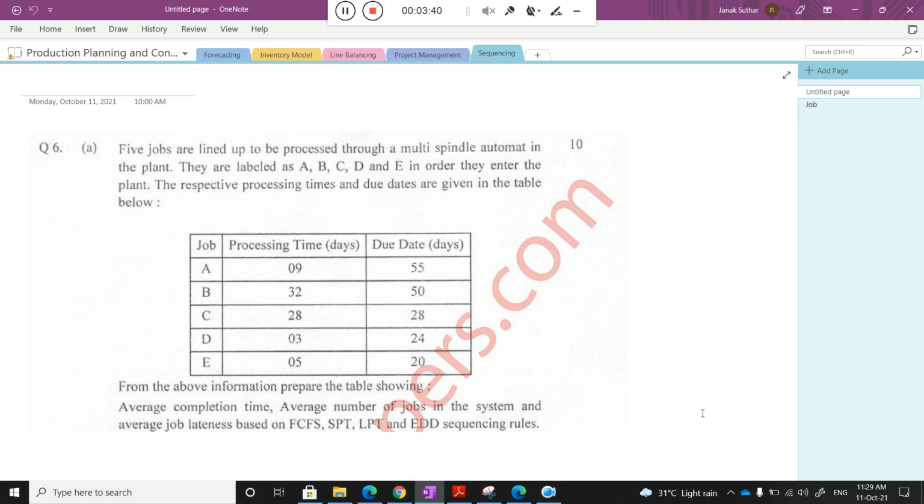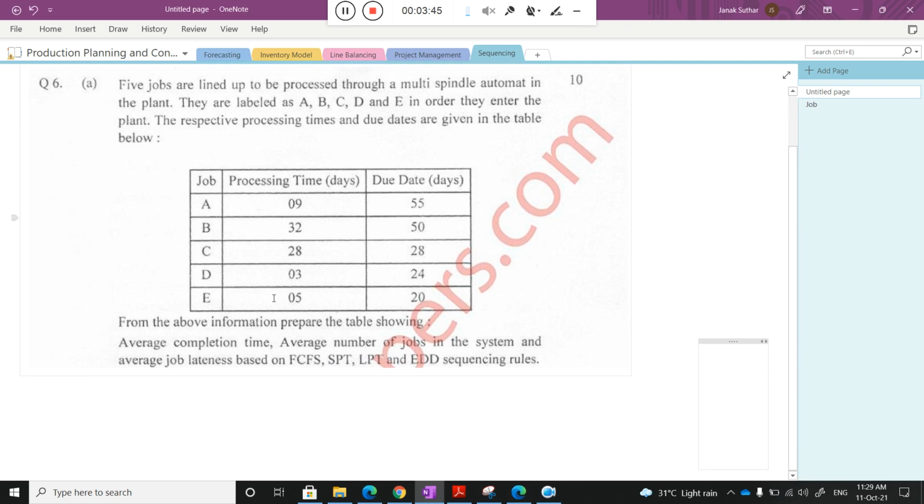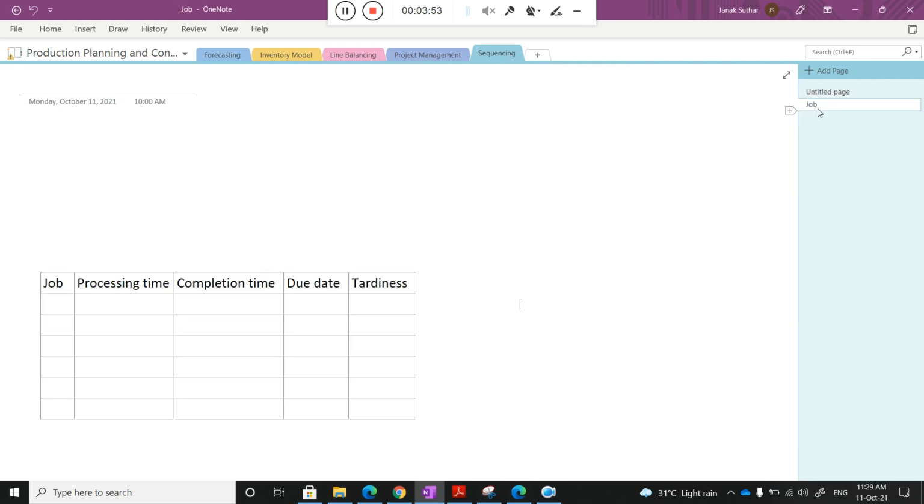Just wait. Are you able to see this numerical class? Yes, sir. Okay, now just wait, I need to make one table that I already prepared.